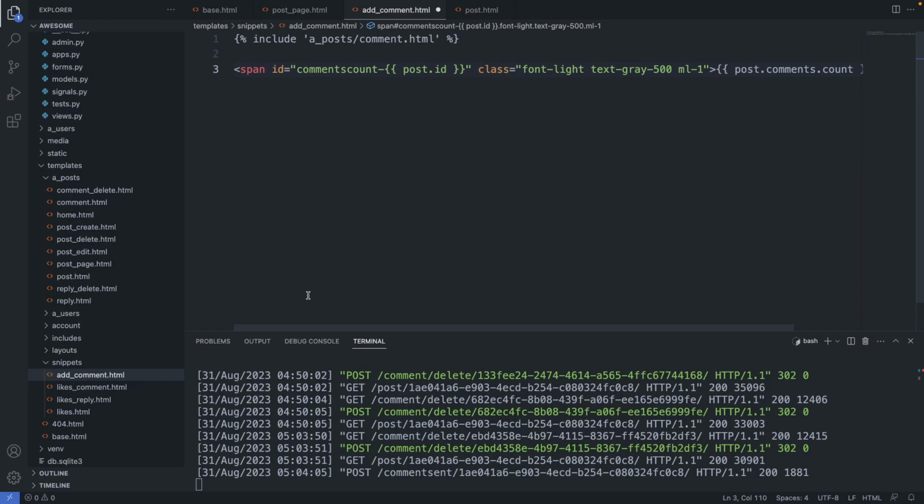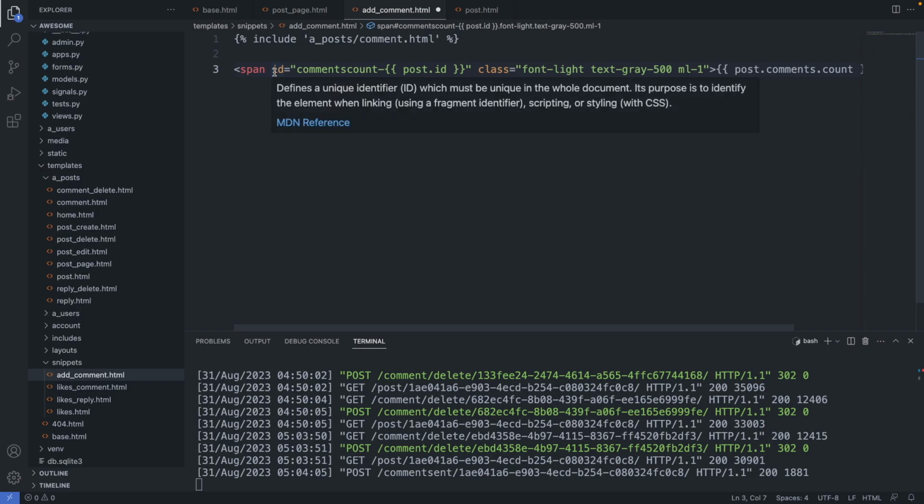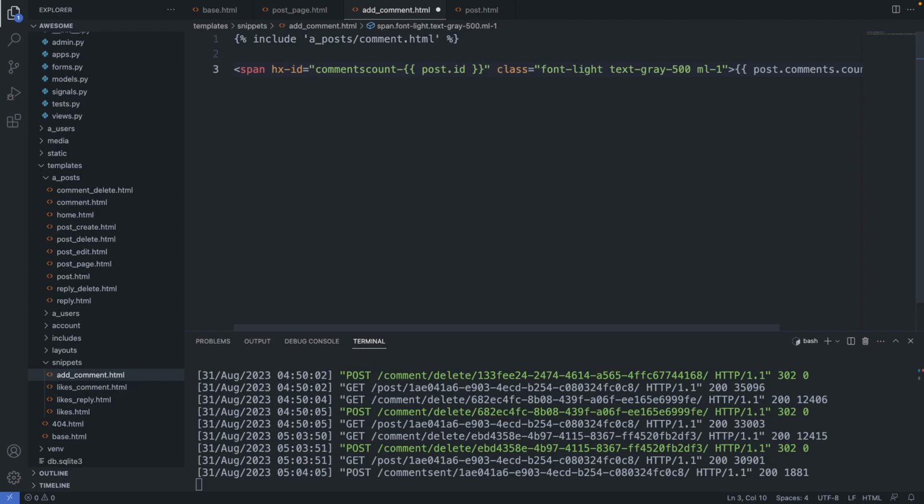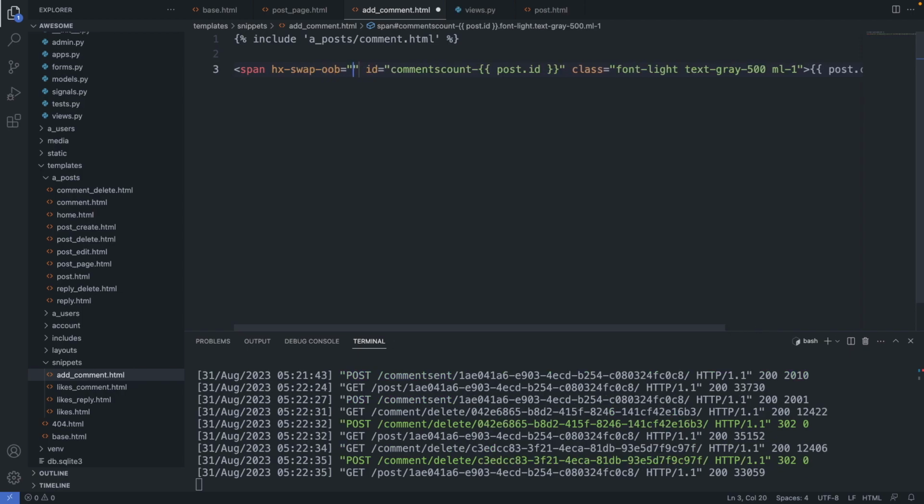But we want this element to be placed somewhere else on the page. And for this we add here the OOB attribute. So we write hx-swap-oob equals true. You can also write here outerHTML, that's the same thing. Okay, save this file. Now let's include this file in the response call.